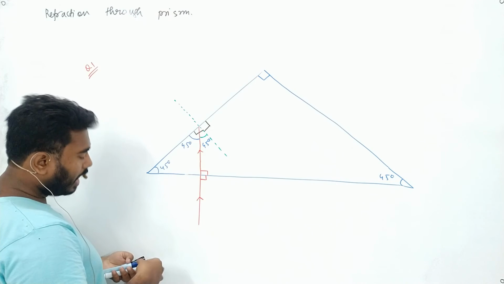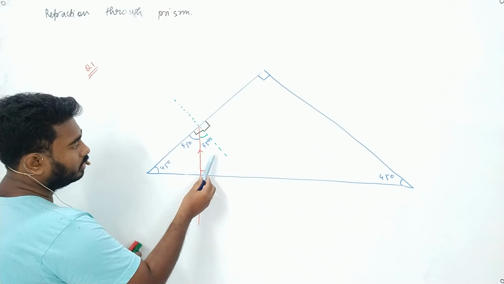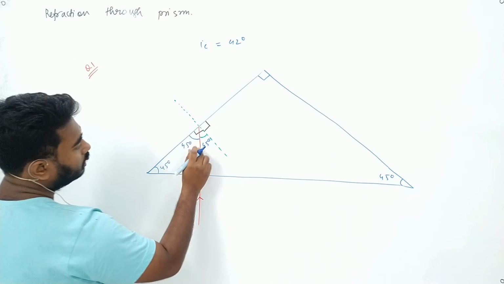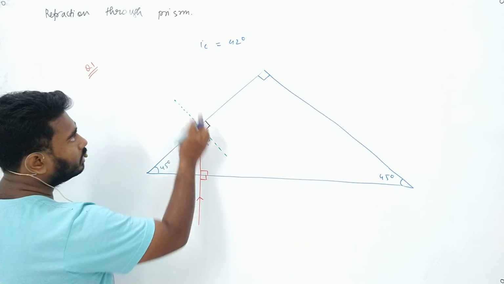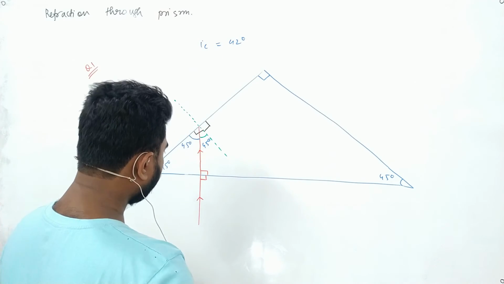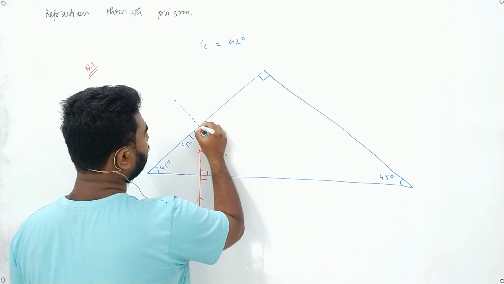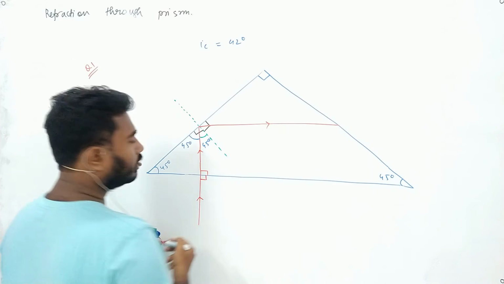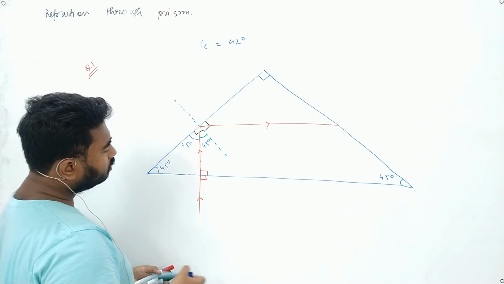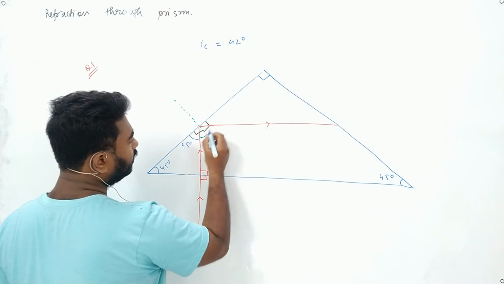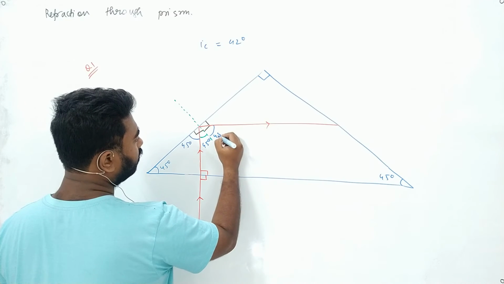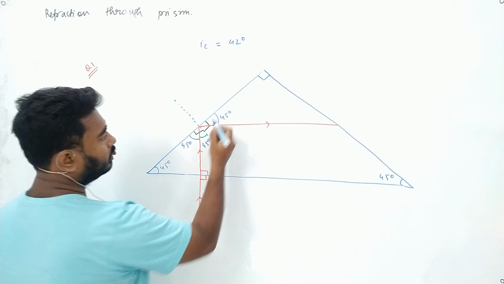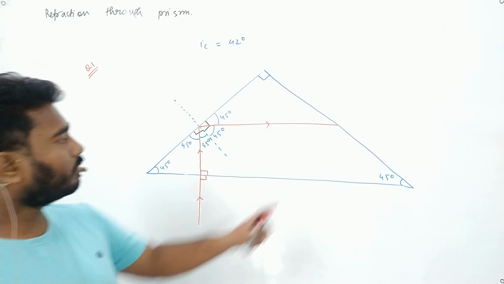So as this is 45 degree and the critical angle of glass is 42 degree, and this angle is greater than 42 degree, it will not refract, it will reflect, and it will go in some direction like this. Okay, now we will find out. See, if it is reflecting, then this angle is 45 degree, as it is 90, this angle will also be 45 degree, and it is falling on this surface.